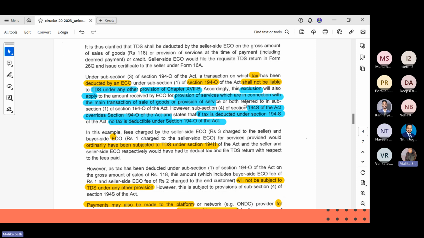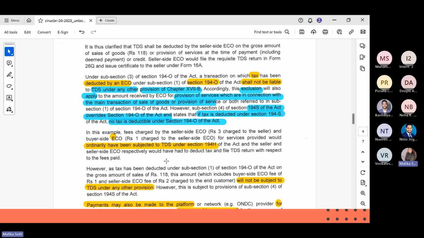There is this 194S. We had discussed this section before last to last study session, which is regarding virtual digital assets. So 194S talks about any person responsible for paying to any resident any sum by way of consideration for transfer of a virtual digital asset shall, at the time of credit of such sum to the account of the resident or payment, whichever is earlier, deduct an amount equal to 1% of such sum.